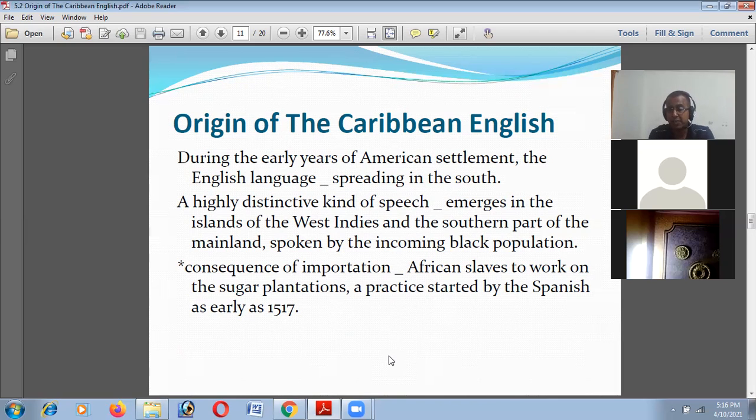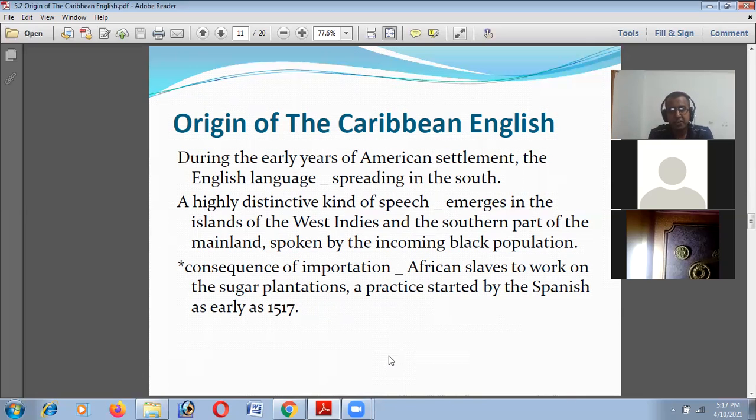spoken by the incoming black population. So, as we have learned from the history of the origin of American English, many black servants were transported. So at that time, many American settlers started to move to the southern part of the globe, especially in these Caribbean islands.